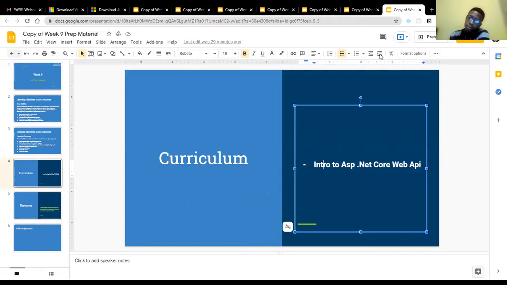Then week 11, we'll be talking about a bit of testing and a bit of deploying to Azure. So week 10 will be the web app, week 11 testing and deployment.